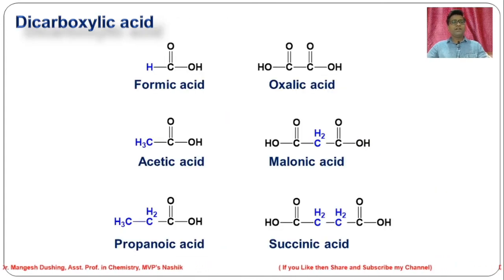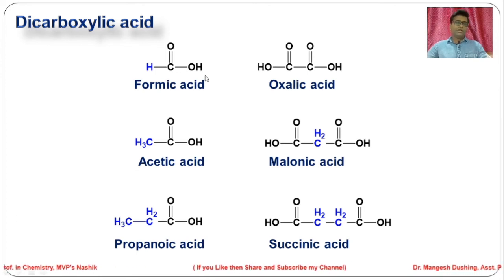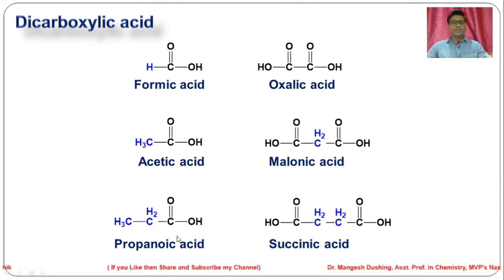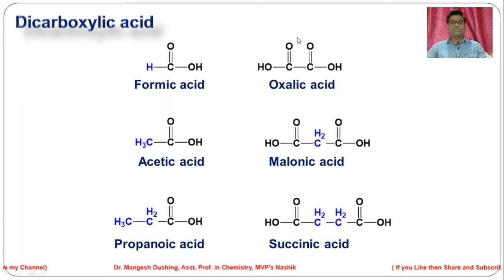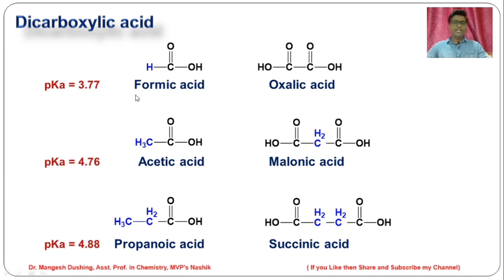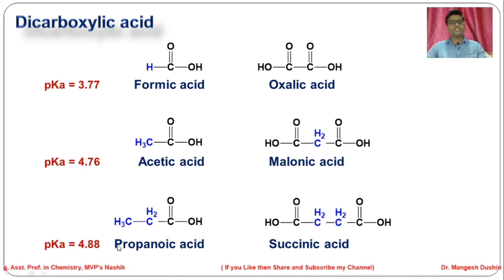Now we will see pK values of dicarboxylic acids. This is formic acid, acetic acid, propanoic acid, these are the monoacids, while oxalic acid, malonic acid and succinic acid, these are the diacids. Diacids means the compounds which contain two carboxylic groups. Now we will see the pK value. In case of formic acid, that is 3.77, acetic acid 4.76, propanoic acid 4.88.